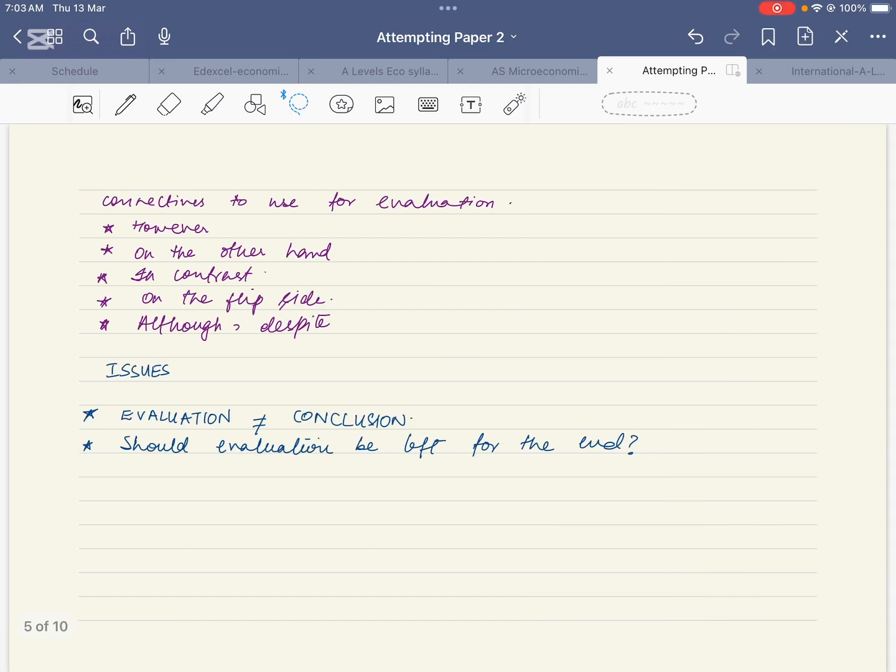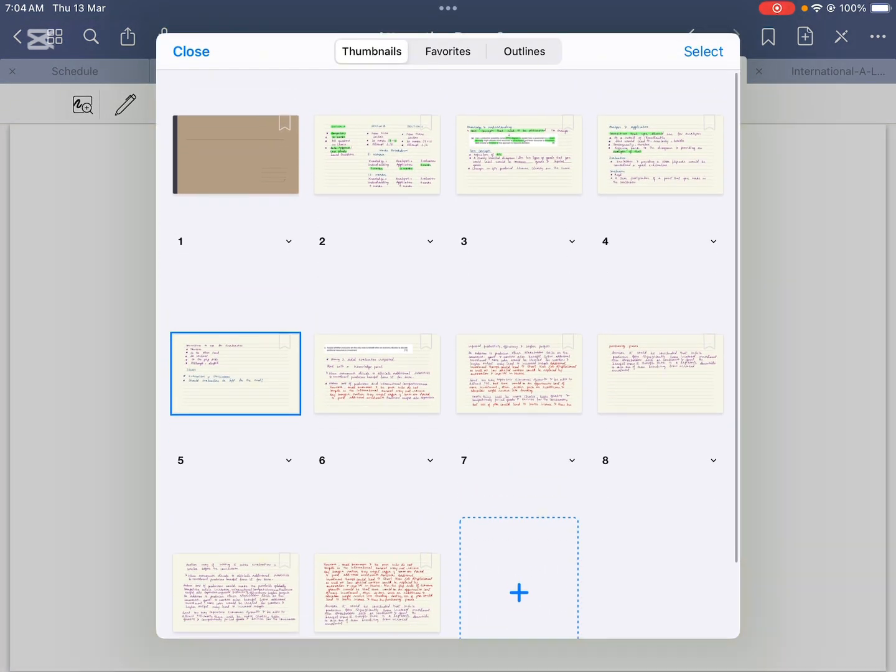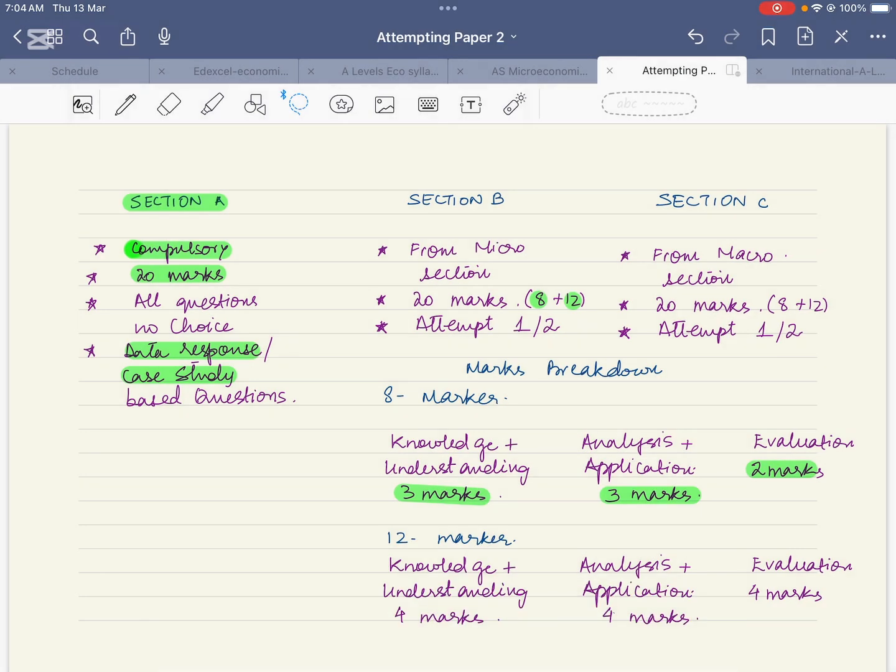In the last video I explained how to attempt an 8 marker, but in this video I'm going to explain how to attempt a 12 marker. In a 12 marker, the marks breakup is something like this: 4 marks for knowledge and understanding, 4 marks for analysis and application, and 4 marks for evaluation.